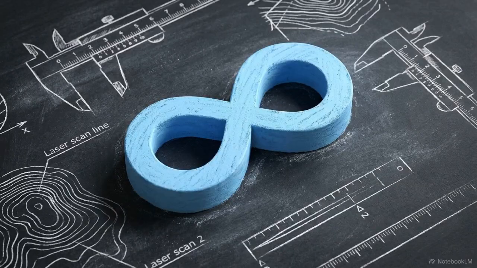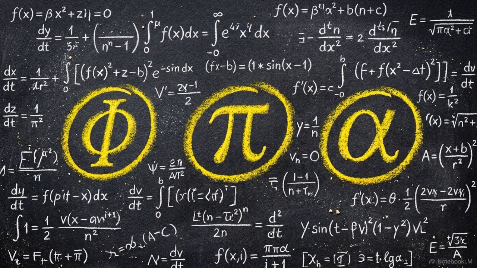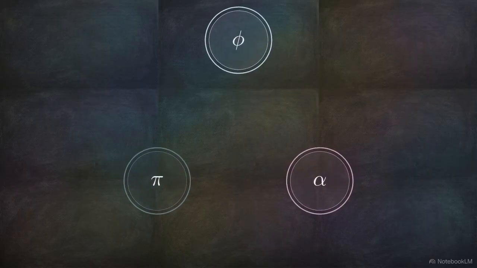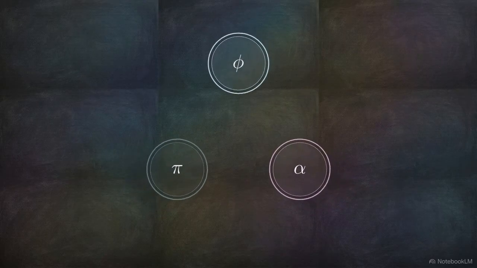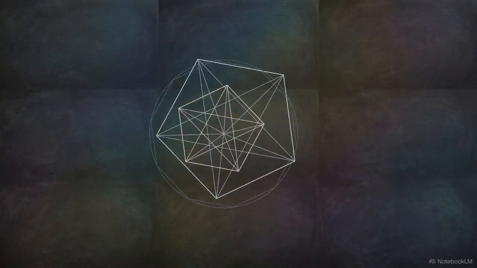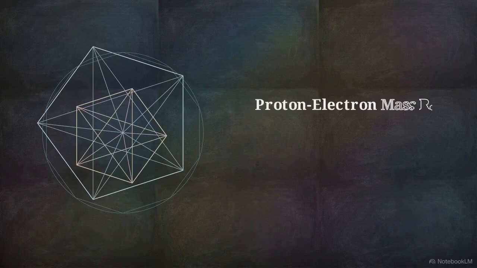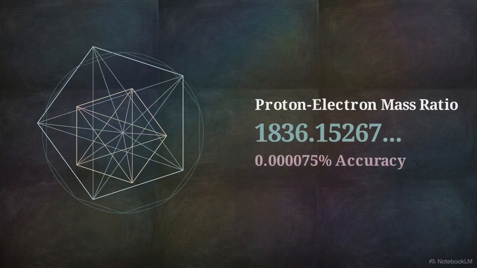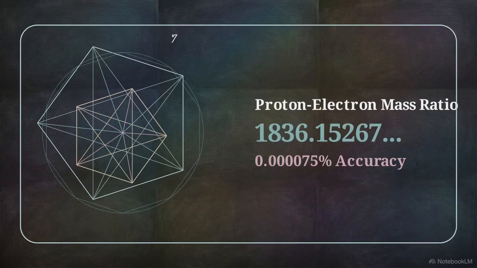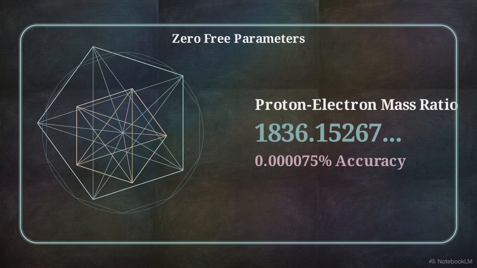To test if this geometry held any real physical weight, the researcher translated the vision into a rigorous mathematical framework. The math produced a result difficult to ignore. Interlocking three geometric constants, phi, pi, and alpha, the model calculated the mass ratio of a proton to an electron to 0.000075% precision. This was achieved without adjusting free parameters to make the numbers fit.